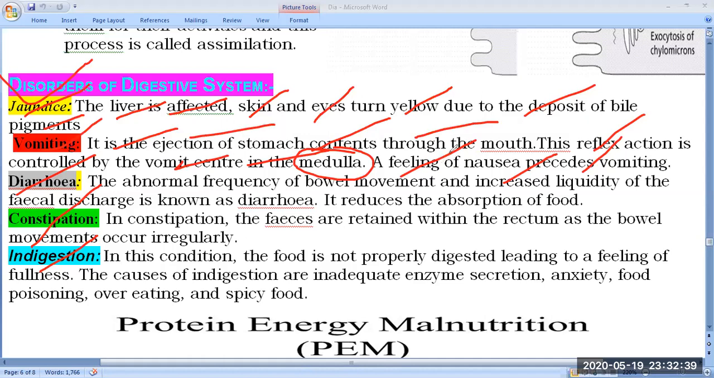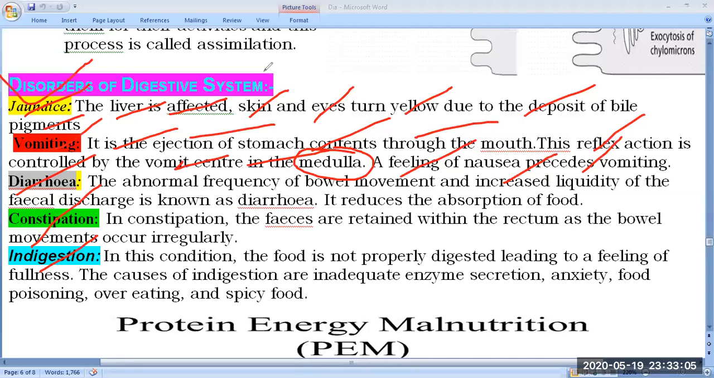So what is vomiting? Simply, when reverse peristalsis occurs in the esophagus, it causes vomiting. Vomiting is the ejection of the stomach contents, because when food passes into the stomach, these stomach contents are released outside through the vomiting phenomenon.